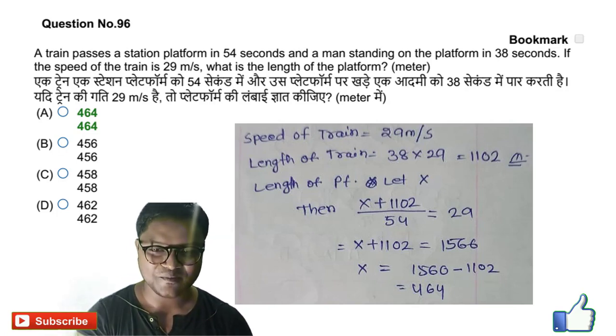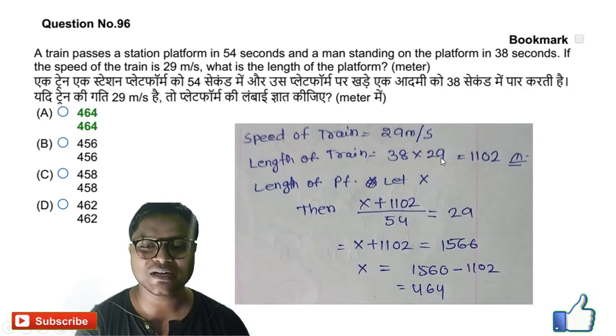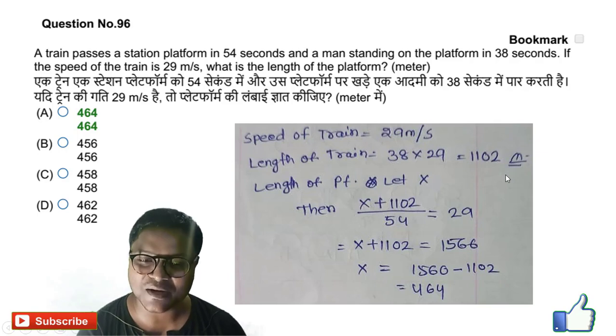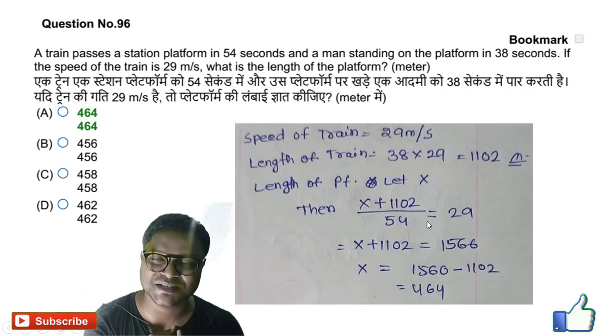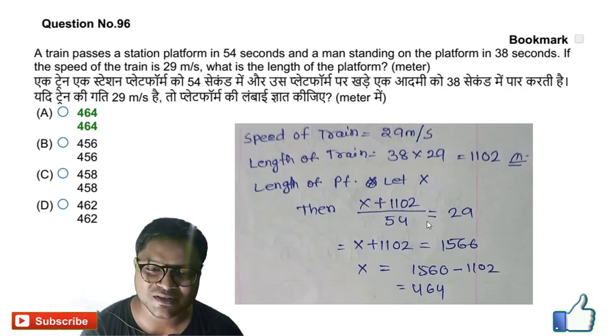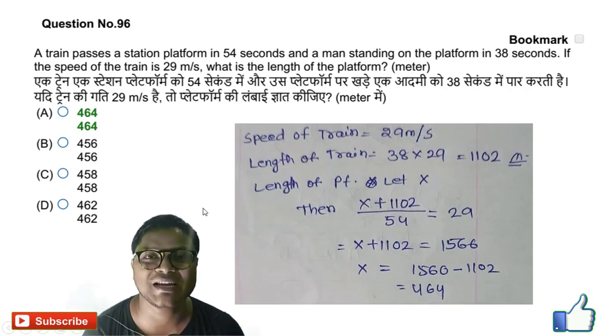So the length of train is 38 seconds times speed of train 29, so it comes, the length of train is 1102 meters. Length of platform, let x. Then x plus 1102 divided by 54 seconds, because it passes the station platform in 54 seconds, equals how much, 29, because the man is null. Next the answer came 464. Option A is the right answer for it.